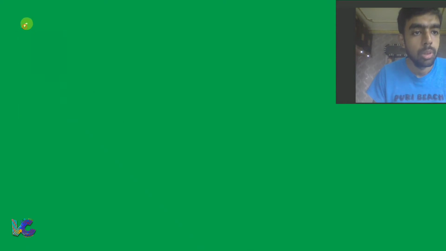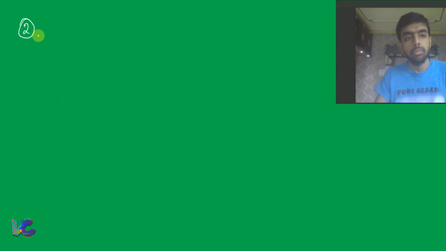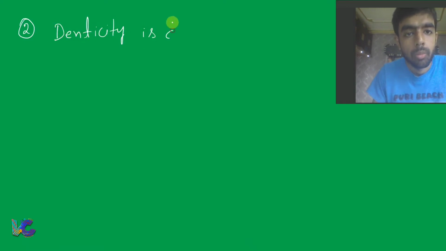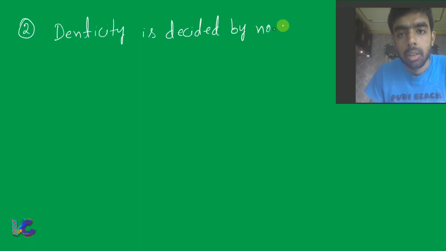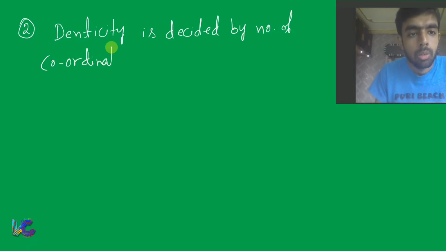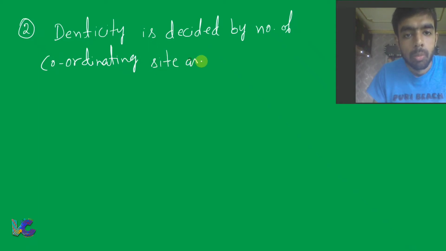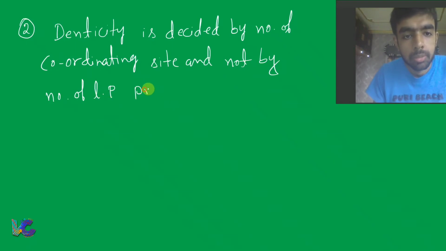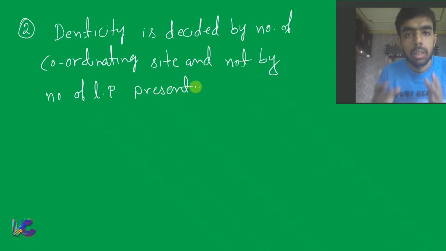Fine. Now the next important point regarding denticity is that denticity is decided by number of coordinating sites and not by number of lone pairs present.